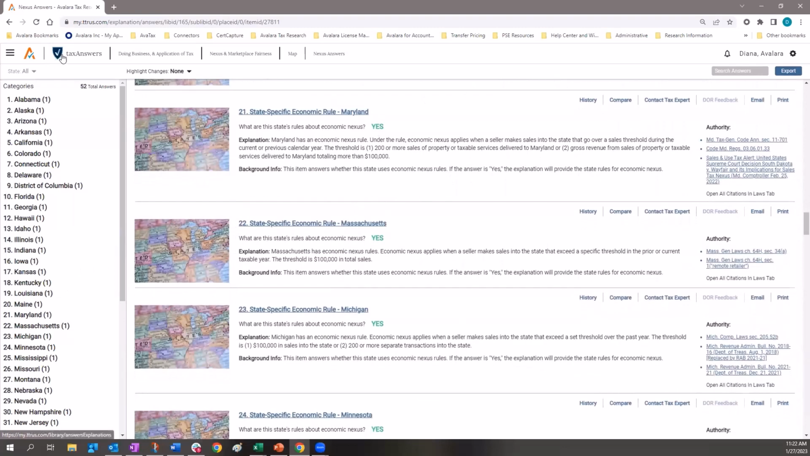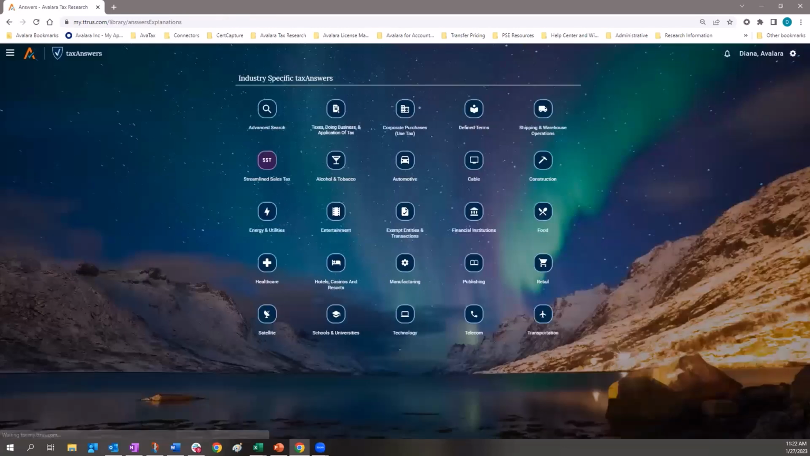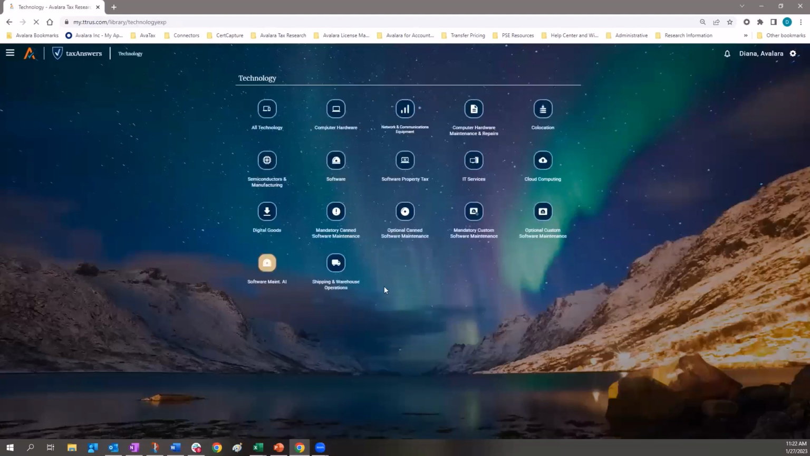And now let's go back out to the tax answers section, and I want to show you a topic underneath the industry topics. Here you can easily find a yes or no to something that's taxable. So I'm clicking on technology here, and I'm going to click on software. But notice all the different types of technology software options here for you to choose from.